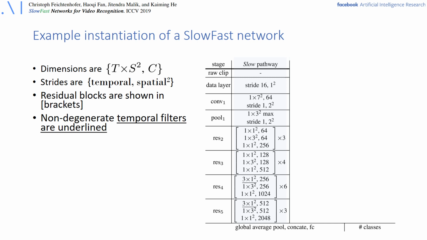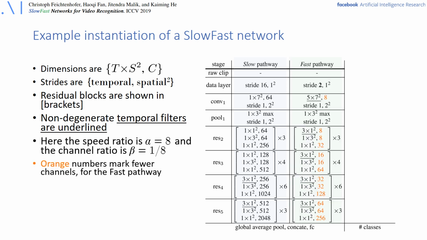And the idea behind that is that the late layers have a spatial receptive field that is large enough to capture possibly larger motion, and the larger motion because we have a stride of 16, which is a large change between the frames. Okay, so this is the slow pathway. The fast pathway is shown in the next column here. And the main difference to the slow pathway is really that we only subsample with a stride of 2 in time, which means we have high frame rate going through this pathway.